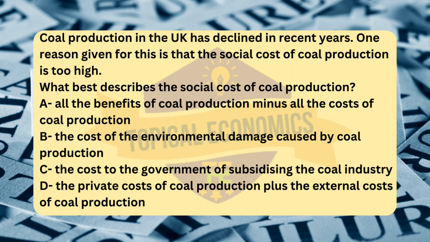Analyzing the other options. Option A. All the benefits of coal production minus all the costs of coal production, describes net benefits or economic surplus, not social cost. Social cost is about what society pays for coal production, not what it benefits from it. Social costs focus on the negative side, externalities, while benefits, such as energy production, jobs, etc., would fall under social benefits, not costs.